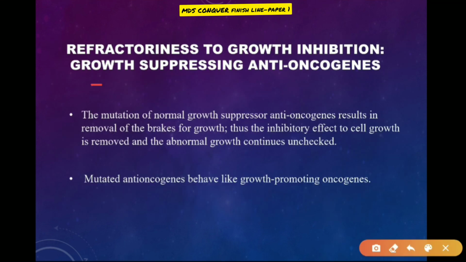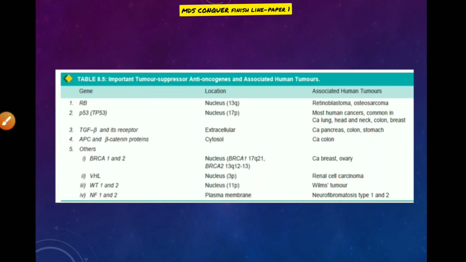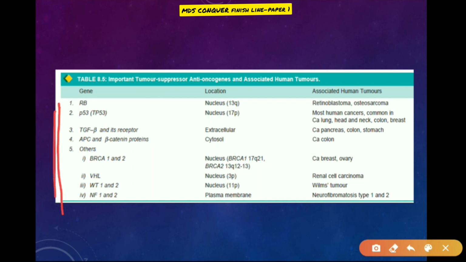Then the growth suppression by anti-oncogenes, mainly by mutation of the normal growth suppressor anti-oncogenes. This mutated anti-oncogene behaves like a growth-promoting oncogene. These are the important tumor suppressor anti-oncogenes and their locations.